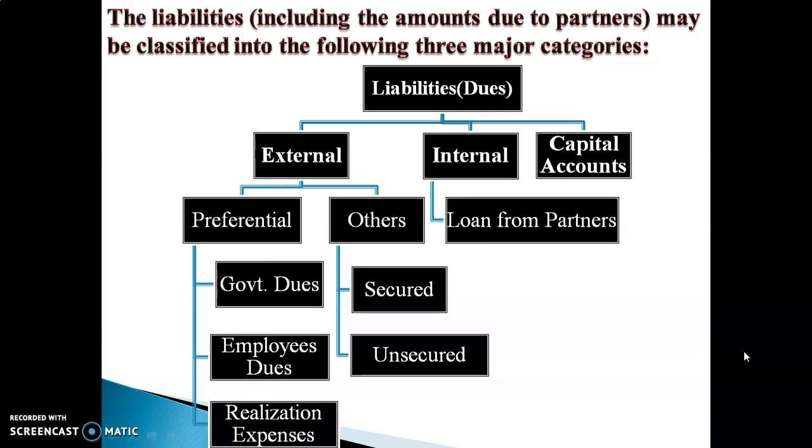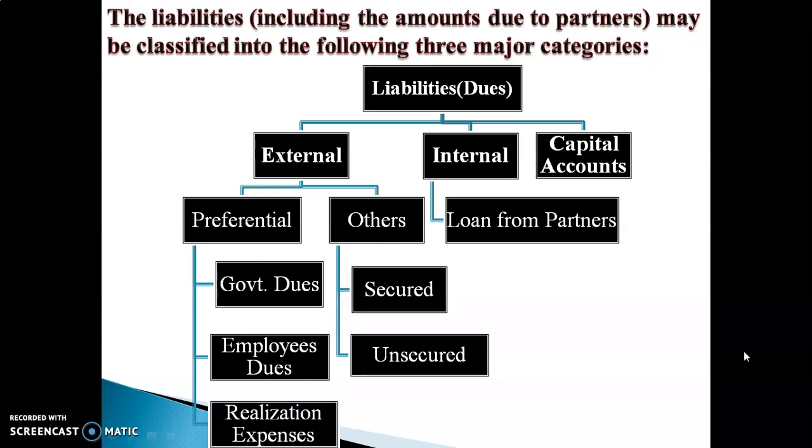Cash should be distributed among the partners in such a way that the balances unpaid on capital accounts would be in profit sharing ratio.